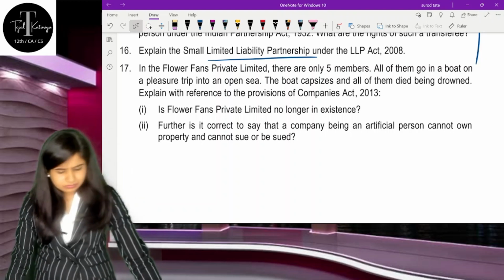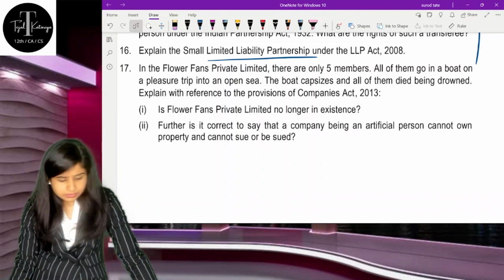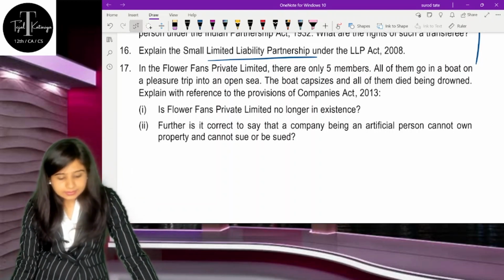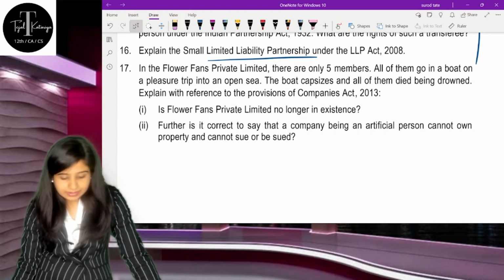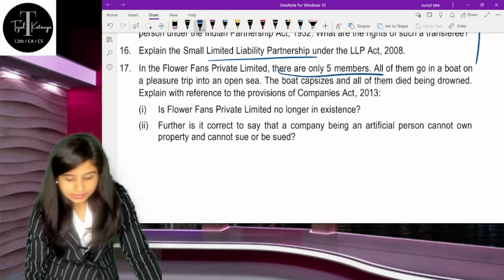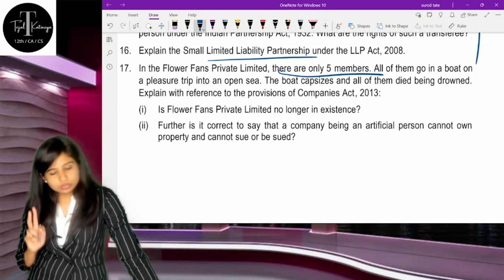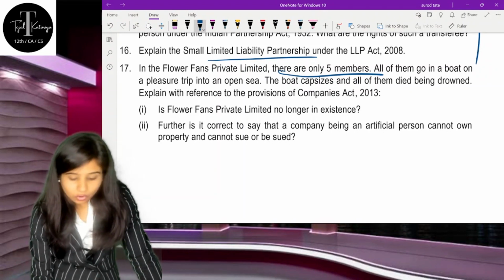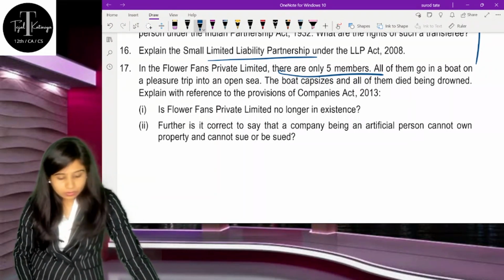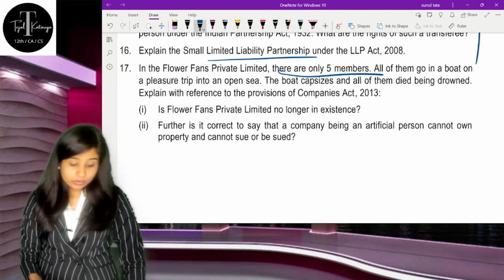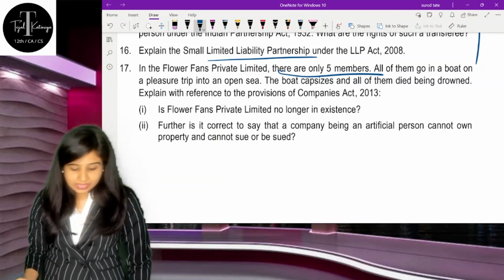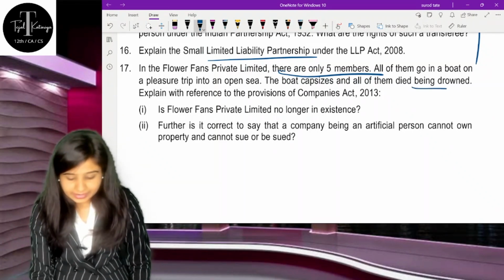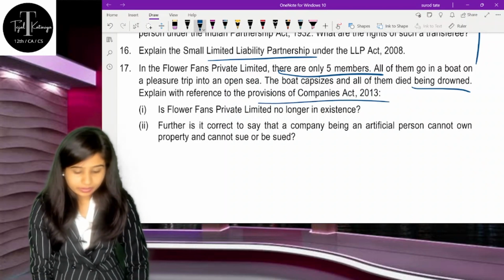Question 17. Last 4 questions. In Floor Funds Private Limited, there are 5 members. It's a private limited, so minimum 2 members should be there. Now all of them go in one boat on a pleasure trip into an open sea, and the boat capsized, and all of them died, drowned.